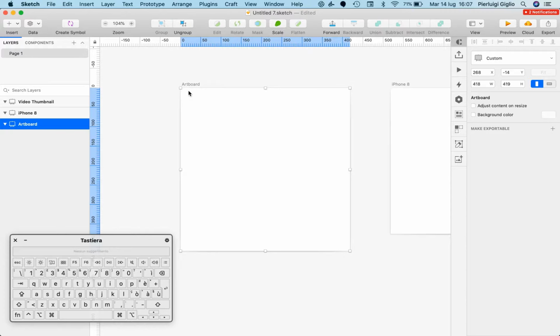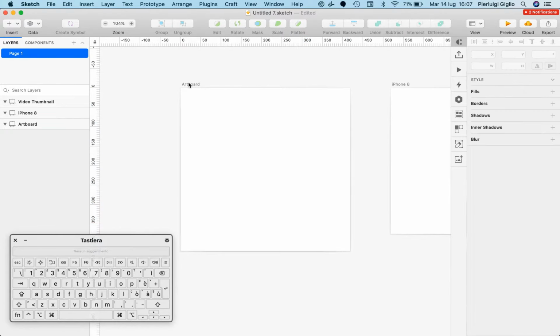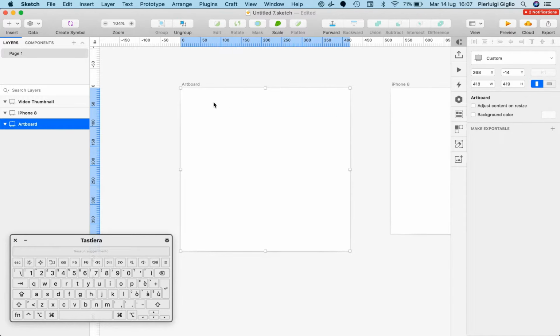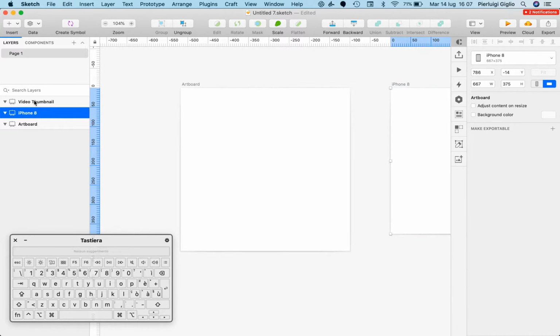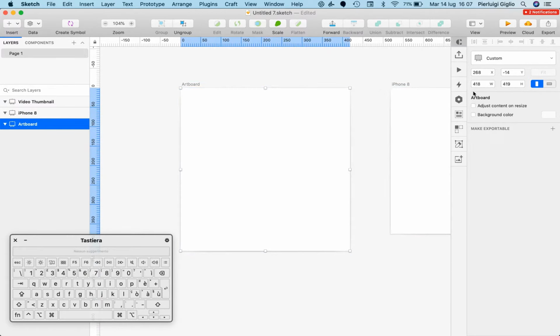You simply select the artboard, which you can do directly from here by selecting one of the top sections of the artboard, or you can go on the layers panel on the very left and select an artboard directly. And once you do that, you can see that we have some data regarding the width and the height, and this is in pixels by default.